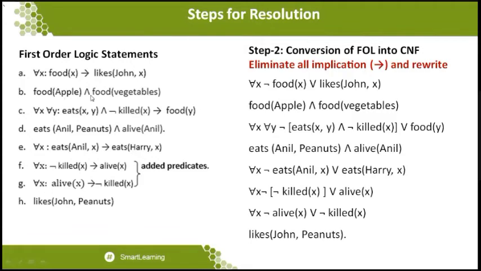What is the next statement? Food of apple and food of vegetables. This food of apple and food of vegetables has a conjunctive symbol. In the future, if there isn't any such statement, we specifically need simple facts, because I can consider food of apple and food of vegetables as two facts. Food of apple will be one fact and food of vegetables another fact.